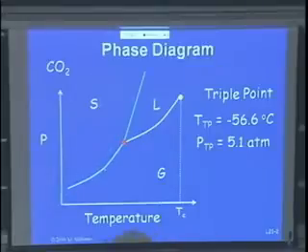The temperature was room temperature, so we let it warm up, and suddenly it was gas. So there was no liquid in there. Of course, when we go higher in pressure, if we put more pressure on it, then the solid goes to the liquid, and then the liquid goes to the gas. If we increase the pressure, you see that? And so we go from the solid to the liquid here, from the solid to the gas here, from the gas to the liquid here, and from the liquid to the gas here.